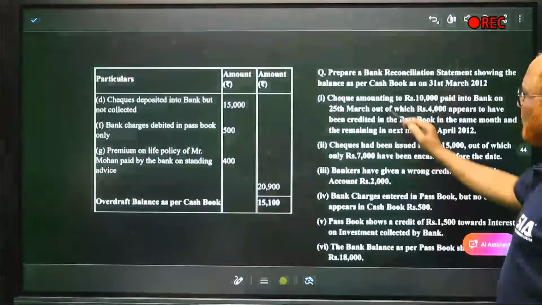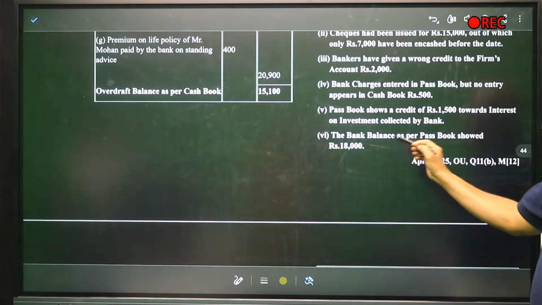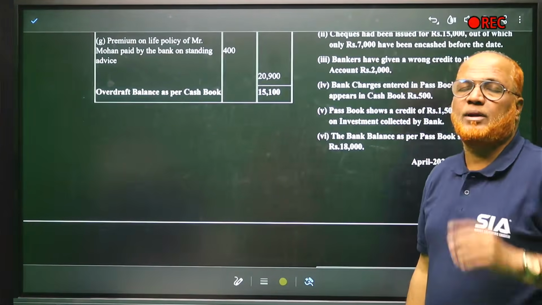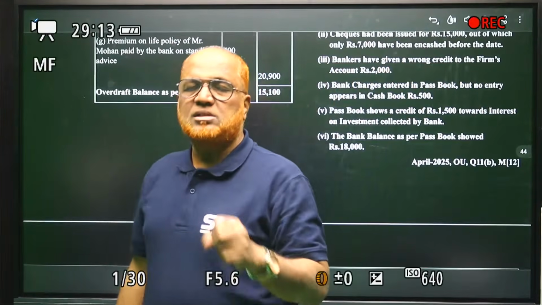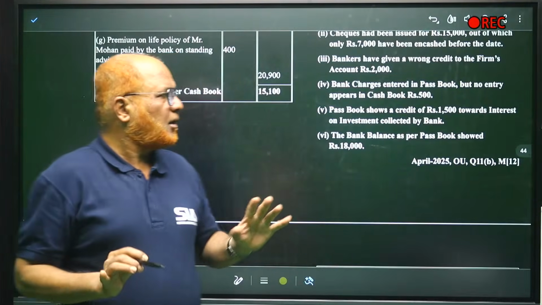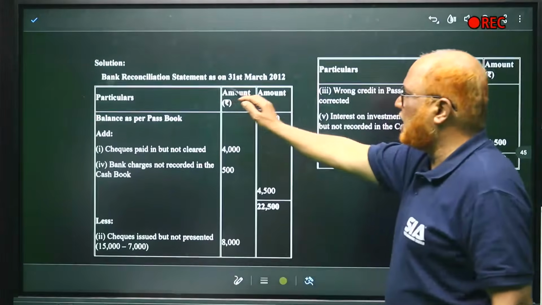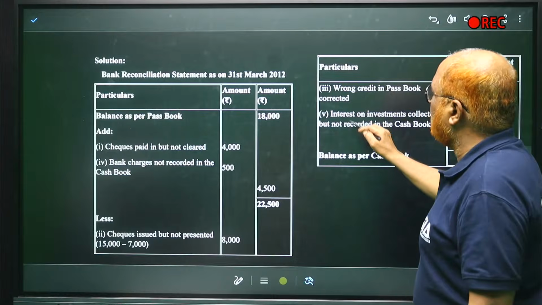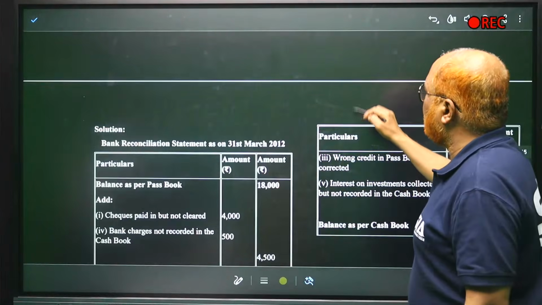So here, 1, 2, 3, 4, 5, 6. The sixth item is given: the bank balance as per passbook showed 18,000. This is favorable. In the last two problems we saw it was overdraft. Now this is a problem where we have a favorable balance, our own balance in the bank. So our starting point is bank balance as per passbook. Here, BRS as of 31st March. Balance as per passbook is 18,000. This was given in the problem as the last item. Our starting point. Now, one by one, the items.